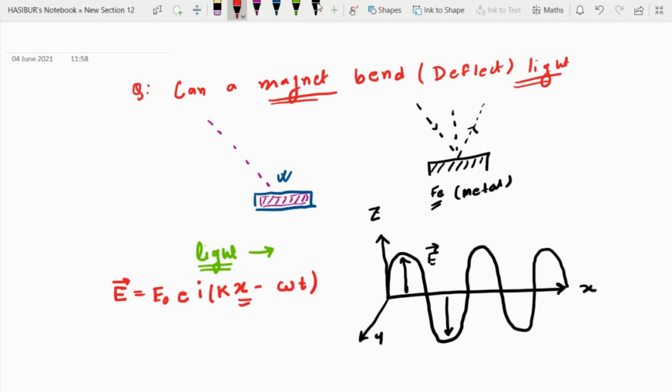This is the angular frequency omega, where omega equals 2 pi f, and f is the frequency of the wave. The electric field is oscillating along the z direction, so it will be k cap. Here i cap, j cap, and k cap are the three unit vectors along the three axes.